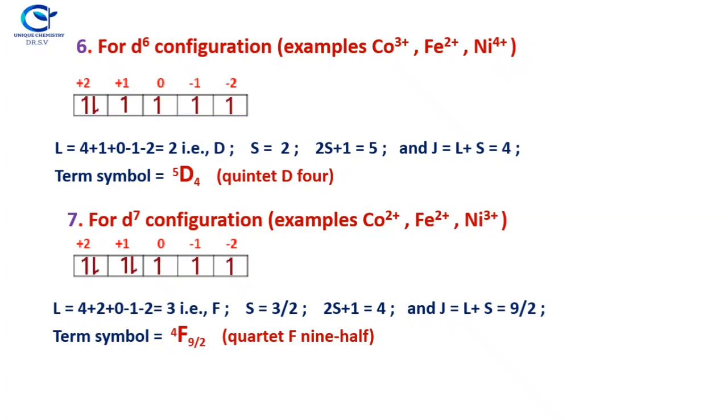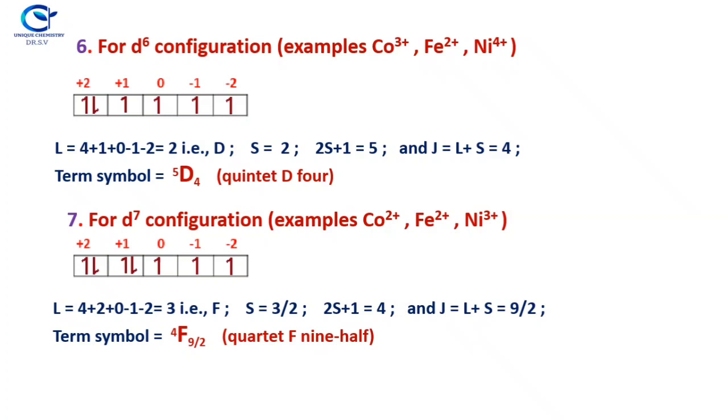So what about the S value? Because the first two subshells are completely filled, the electrons are paired, so their spin value is 0. So only the last 3 electrons we take into account. So 3 parallel spins, that is 3 into 1/2, which is 3/2.